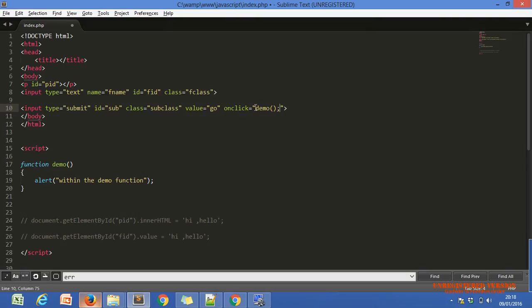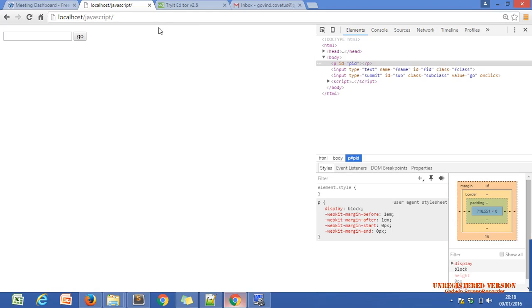We don't have to use the script tag. This is the main combination of HTML and JavaScript. You don't have to use a script tag if you are calling the JavaScript function using the event property only. This is the onclick event of our submit button. Let's see how the function is called whenever we click on the button.